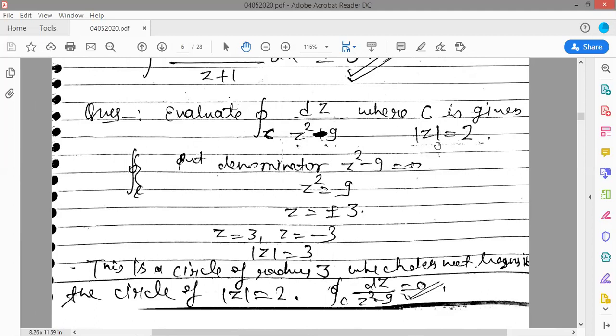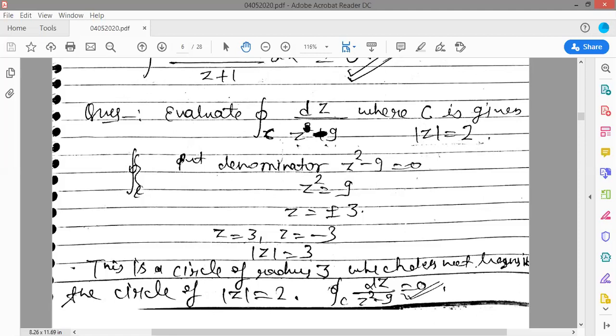So there is another circle, of radius 2. Mod z means x square plus y square equals 2, and where is it coming from? z equals x plus iota y. So taking the mod value on both sides, mod of x plus iota y equals 2, and the mod value, I told you, is x square plus y square, the square of the real part plus the square of the imaginary part, equal to r square. So mod z equals 2 is a circle of radius 2.